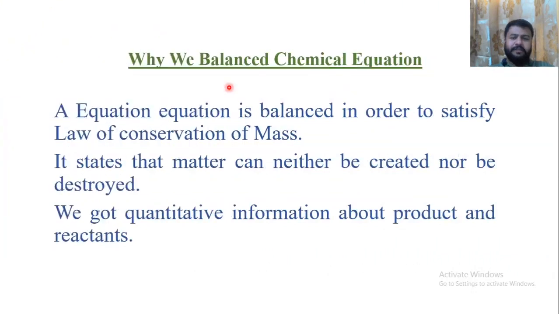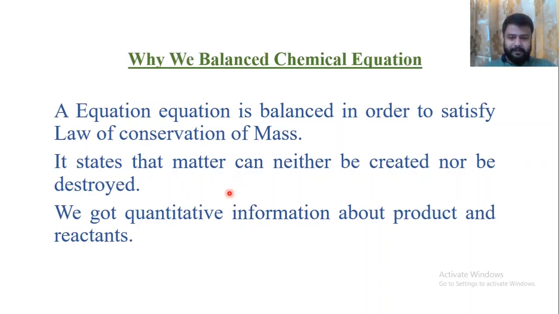Now, what is the need to balance a chemical equation? A chemical equation is balanced in order to satisfy the law of conservation of mass. I have already told you, it states that matter can neither be created nor destroyed. Now, what is the main purpose of balancing an equation? It is not just to satisfy the law of conservation of mass.